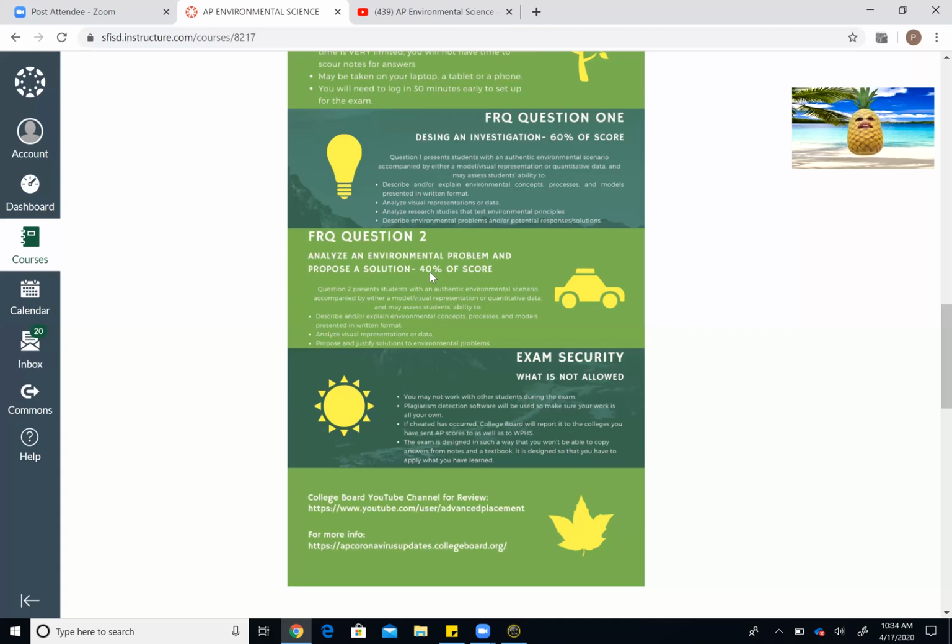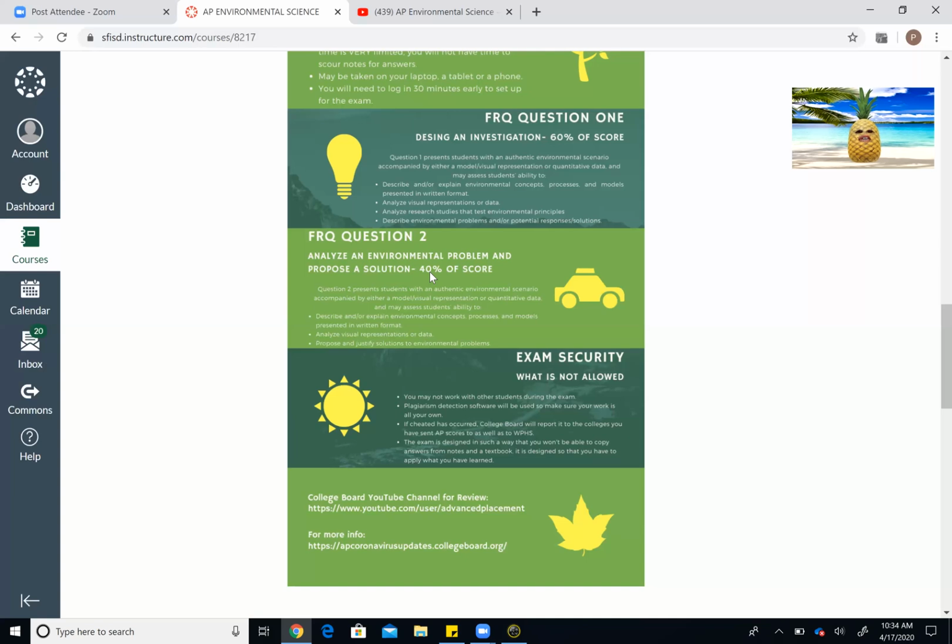The one thing I can assure you of, there won't be any calculations that you'll have to do. You won't have to graph anything, and you won't have to draw any kind of a model. So that kind of takes a little pressure off because of the different applications and abilities of people's computers. They don't want to limit you and put you into a stressful situation where you can't produce a graph. So no graphing, no drawing, no calculations for you guys. And so that's good news.